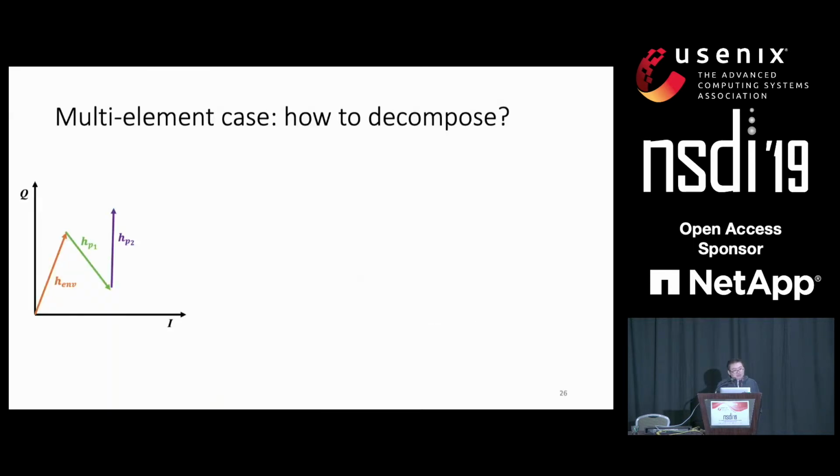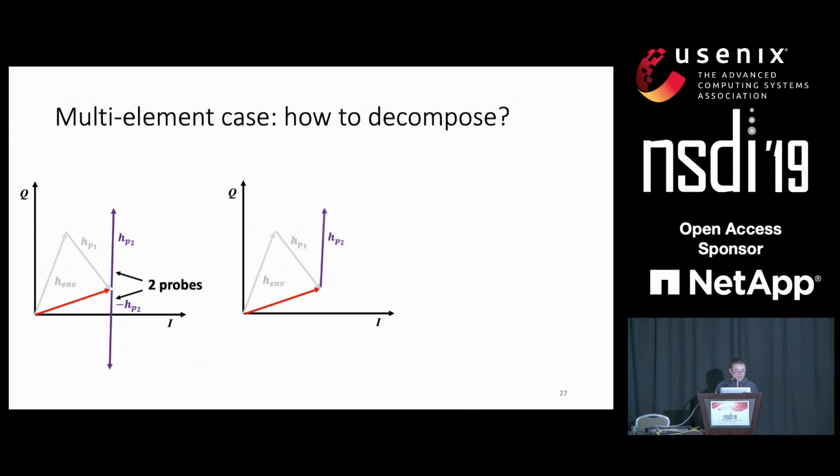And what happens if we have multiple elements? The same principle still applies. In this example, we have two elements, and we treat the channel of the first element, superposed with the environment channel, as the combined channel. We shift the phase of the second element and do the two-probe algorithm so that we can decompose the channel of the second element and the combined channel.